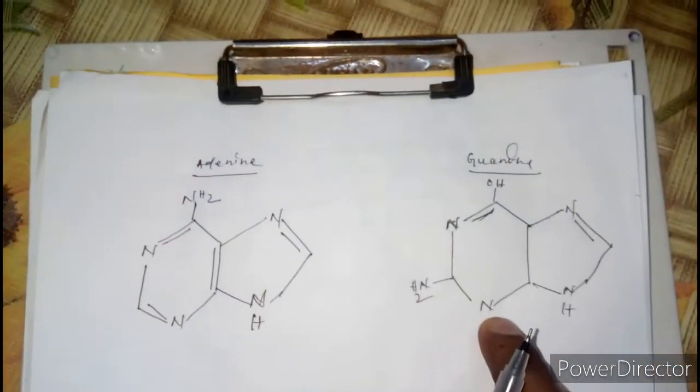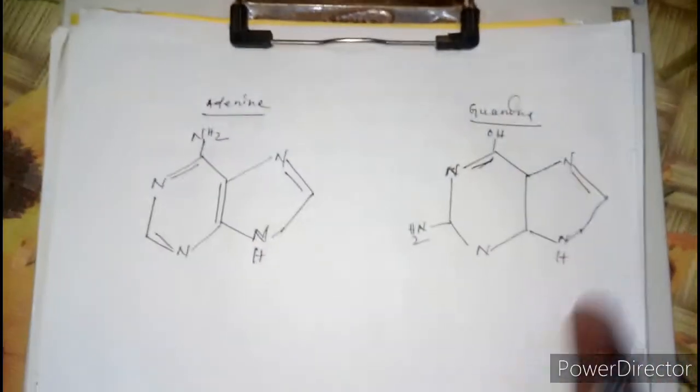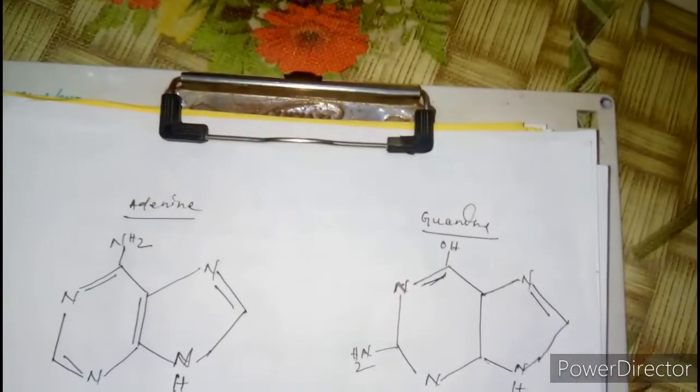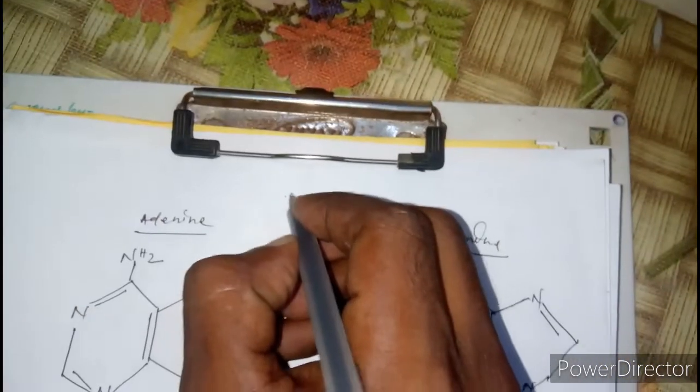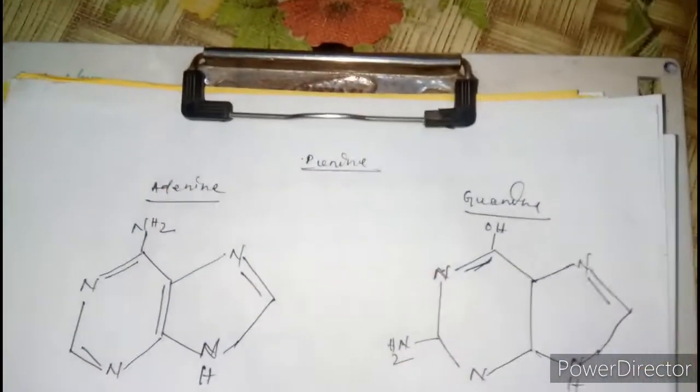This is the double ring structure of guanine. That was the adenine structure, and this is the guanine structure. That is purine. Next we will draw the pyrimidine structure.